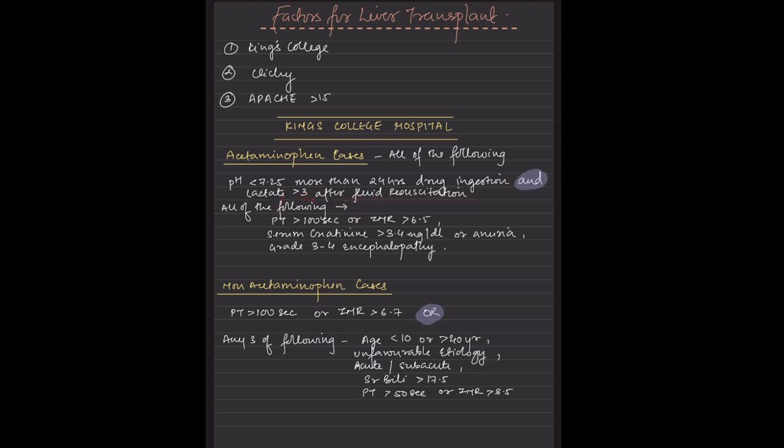Now, all the following have to be considered: PT is more than 100 seconds, INR is more than 6.5, serum creatinine is more than 3.4 milligram per deciliter or there is anuria, and grade 3-4 encephalopathy. So this is very important.